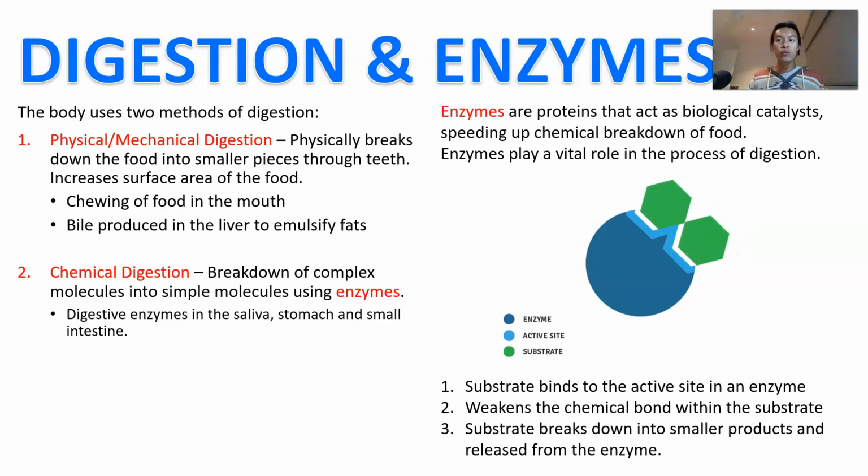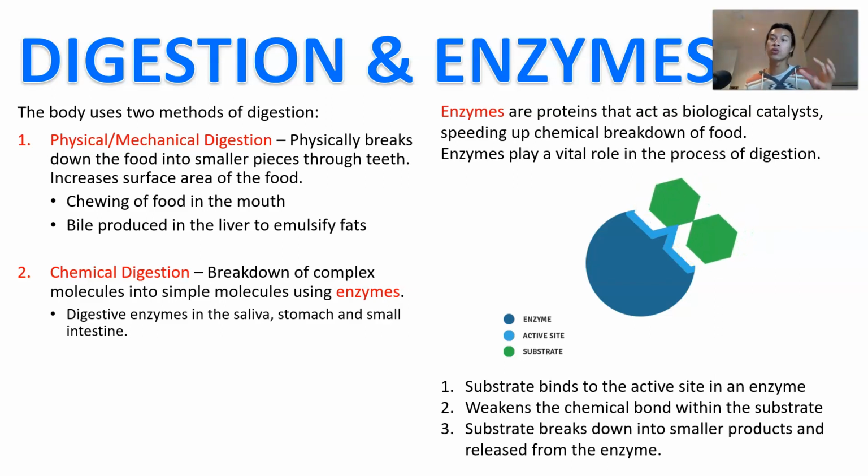Okay, now one thing to understand about digestion is to understand how digestion works. Okay, there are basically 2 methods of digestion. You have what we call physical or mechanical digestion, which is what is physically grinding and breaking down the food into smaller pieces, for example, through your teeth, right? And that chewing action from the teeth and the bile produced by the liver to break down the fats, that's all what we call physical digestion, where you're physically breaking it down, right? Funny enough, it's actually not the main form of digestion that your body uses. It's actually just to kind of get it started.